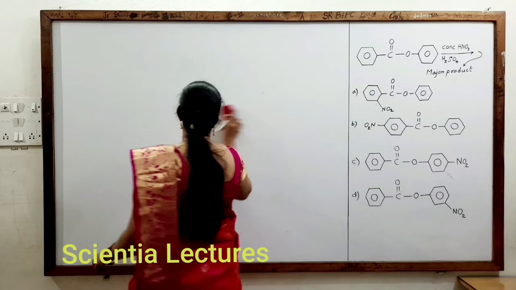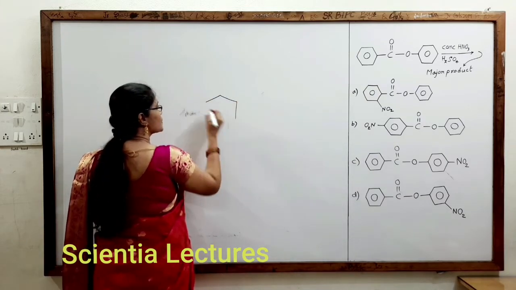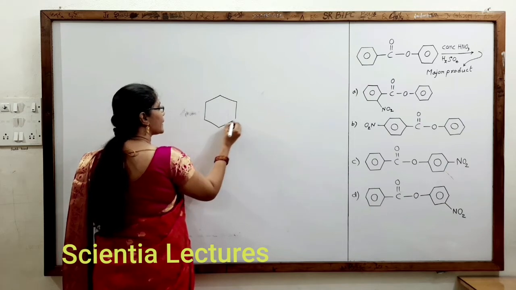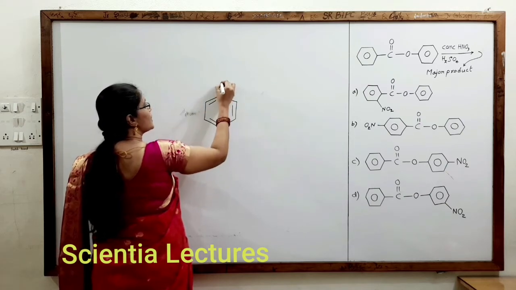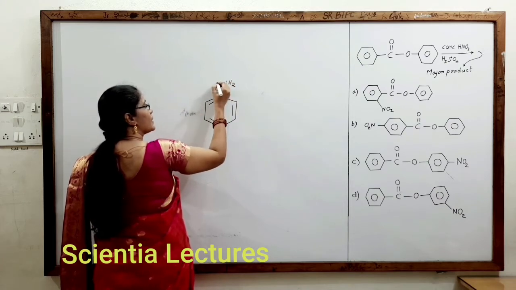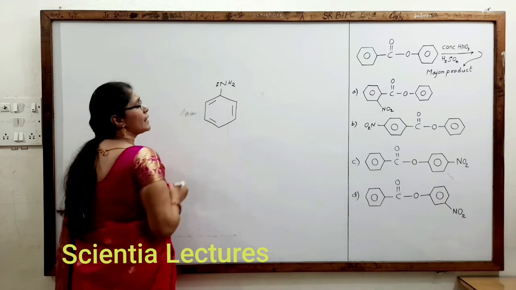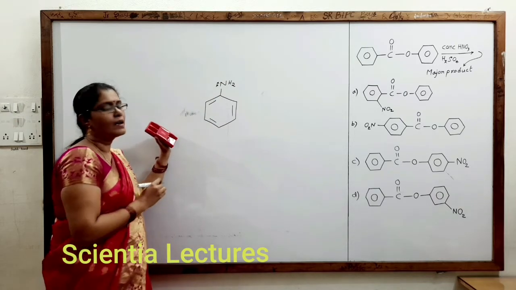When we have substituted benzenes, that is, some group substituted in the benzene ring, we can observe that, suppose we have NH2, let us take an example. In NH2, nitrogen has a lone pair of electrons.